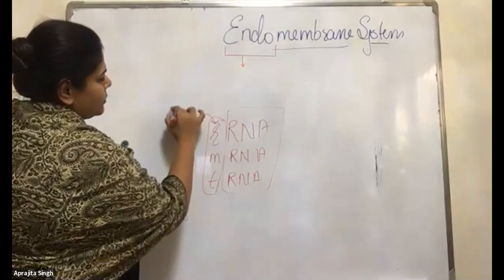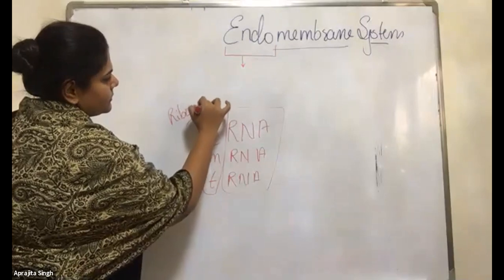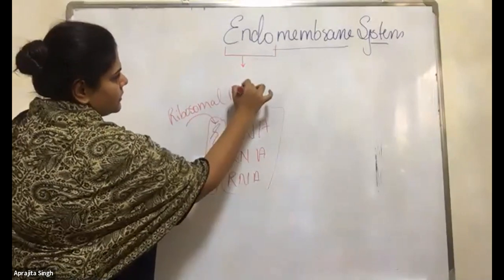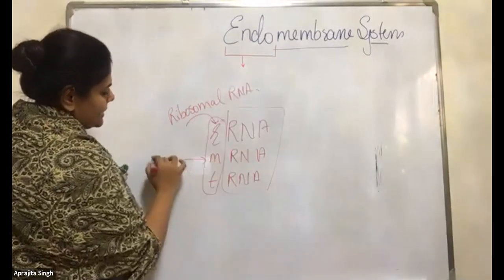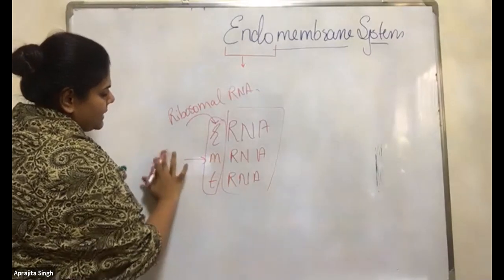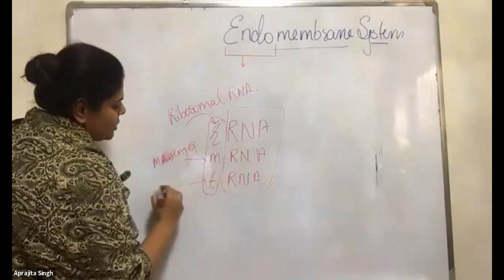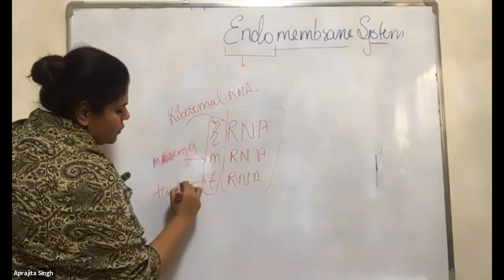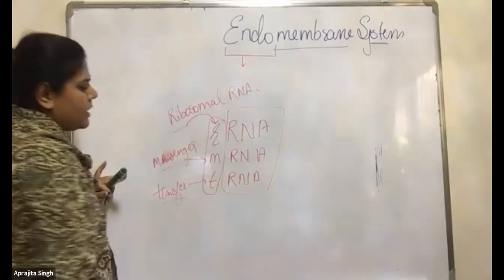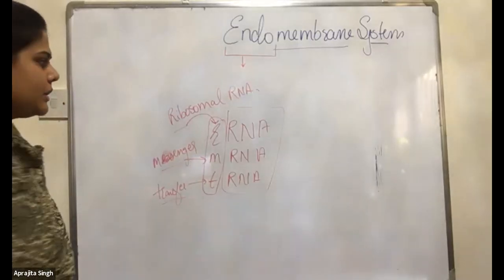These are the ribosomal RNA. These are the messenger RNA which usually carry the message. And these are the transfer RNA which are used for the transferring of amino acids or the proteins.